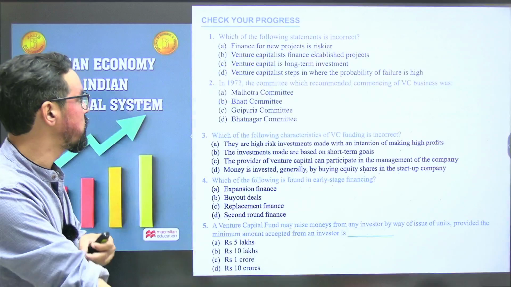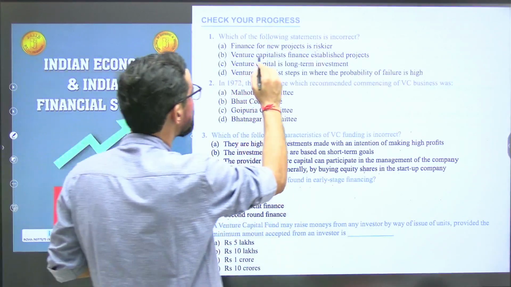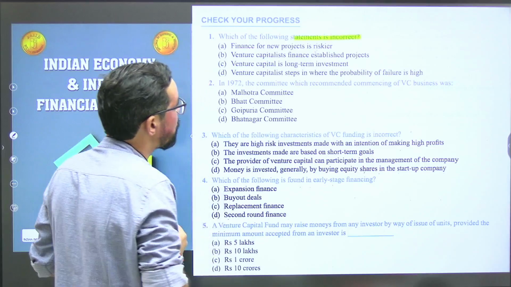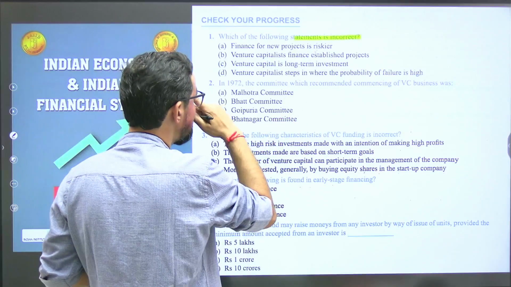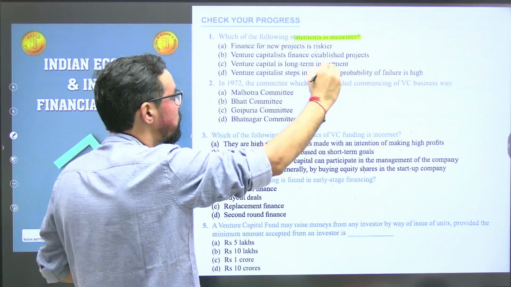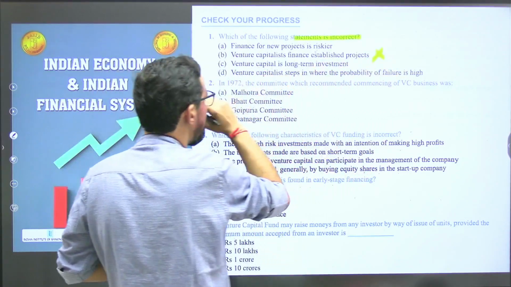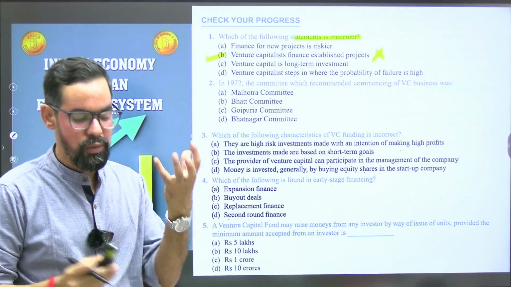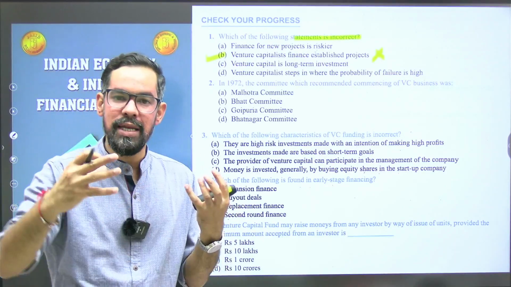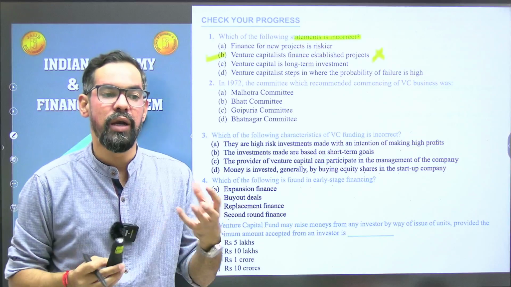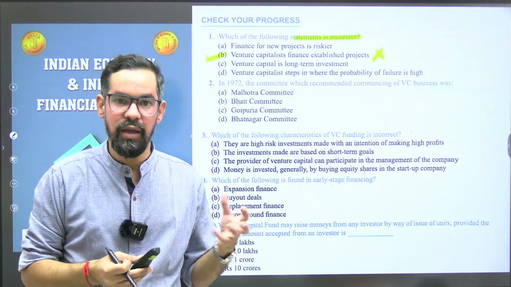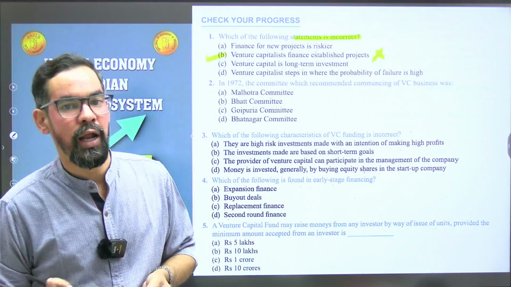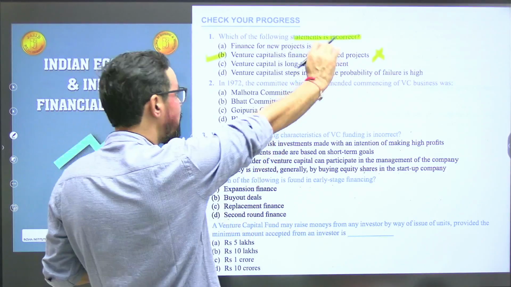Let's practice questions based on venture capital. Which of the following statements is incorrect about venture capital? Finance for a new project is riskier, which is correct. Venture capitalists finance established projects? No, they usually finance new businesses or ideas. So venture capital is basically a combination of idea and funding, where one person who has an idea, and another person or company, funds that particular idea. So it's riskier in nature.